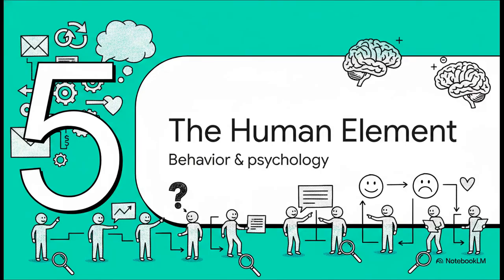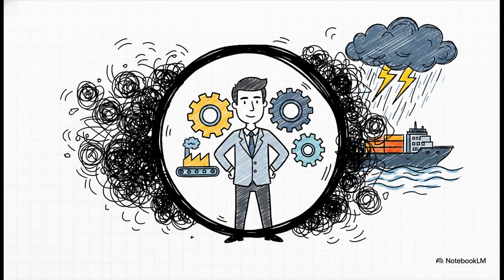And finally, Section 5, the human element. Okay, this right here is perhaps the single most important rule in managerial accounting. When investigating variances, determining responsibility and controllability is absolutely critical. Managers should only be held accountable for variances that are actually within their control. Think back to our earlier examples. It is entirely unfair to penalize a factory floor manager for an unfavorable direct material price variance if, say, global supply chain shocks drove the price of raw steel through the roof. That manager controls usage, not global market prices. Recognizing the real limits of a manager's control prevents the whole system from becoming arbitrary and unfair.